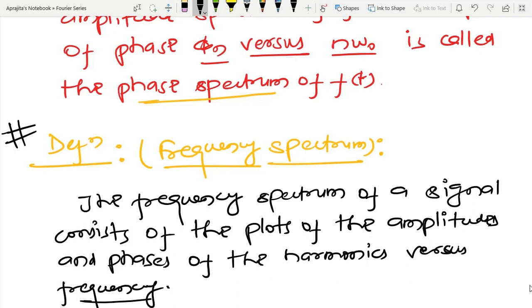This is the theoretical part of the trigonometric Fourier series. Now, using one example, I am going to show you how to calculate the trigonometric Fourier series of a given function, and after that how to calculate the frequency spectrum. In order to